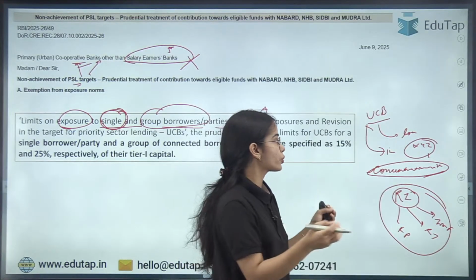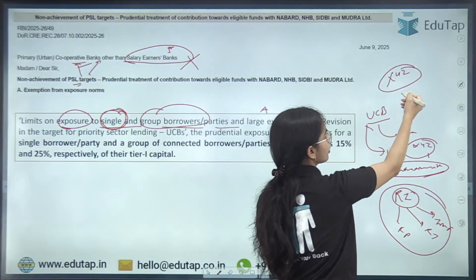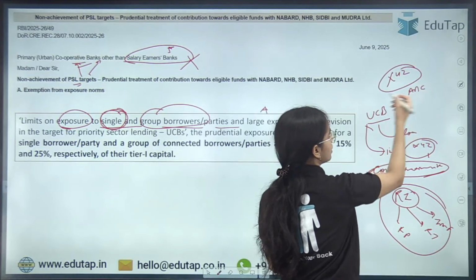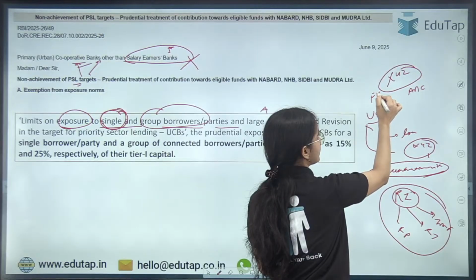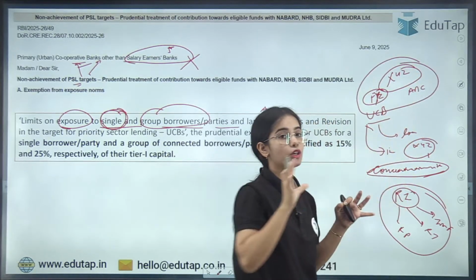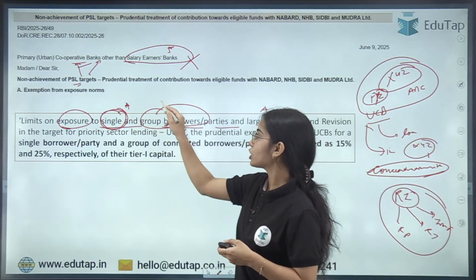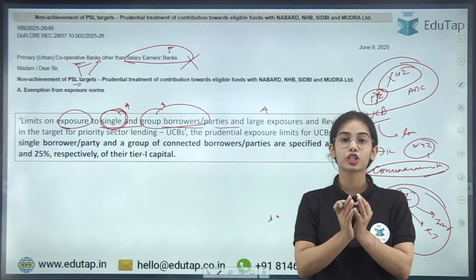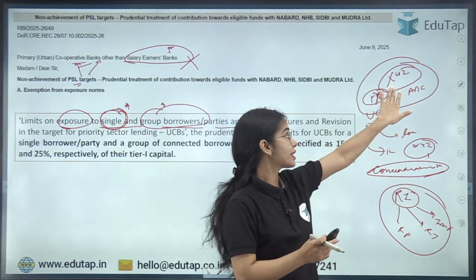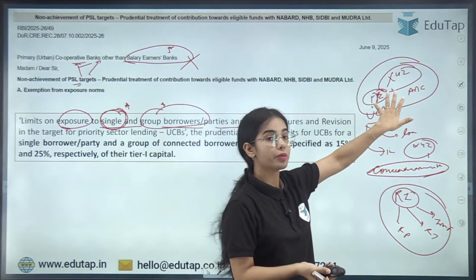Let's say XYZ belongs to a group of ABC, FYZ and such. So the limit should be on a single borrower as well as on the group borrower. On a group also there should be a limit, because if XYZ is failing, ABC will be under distress and FYZ will also be under distress.